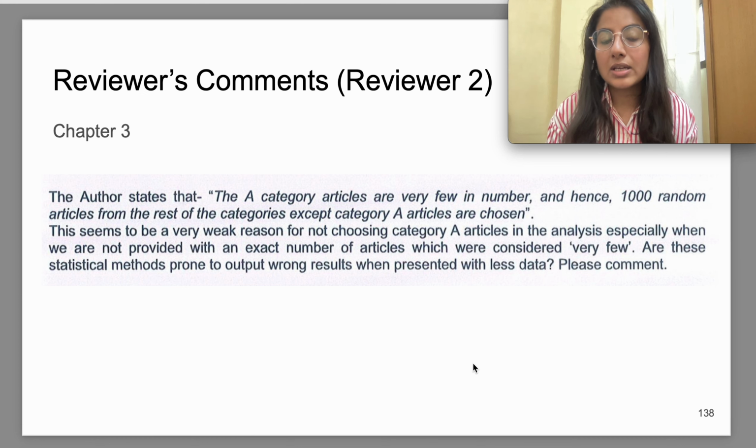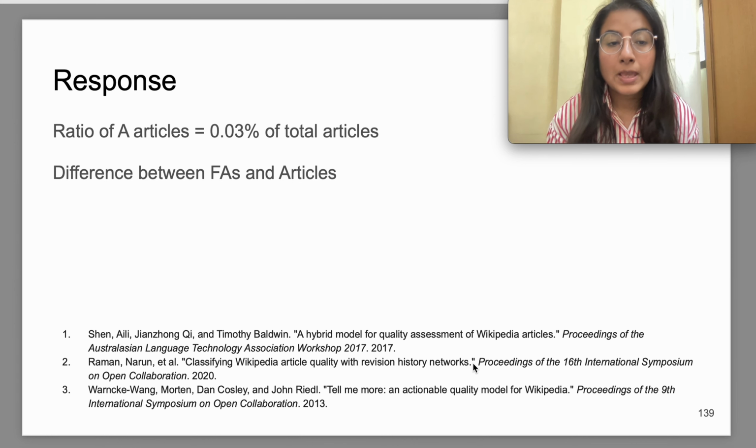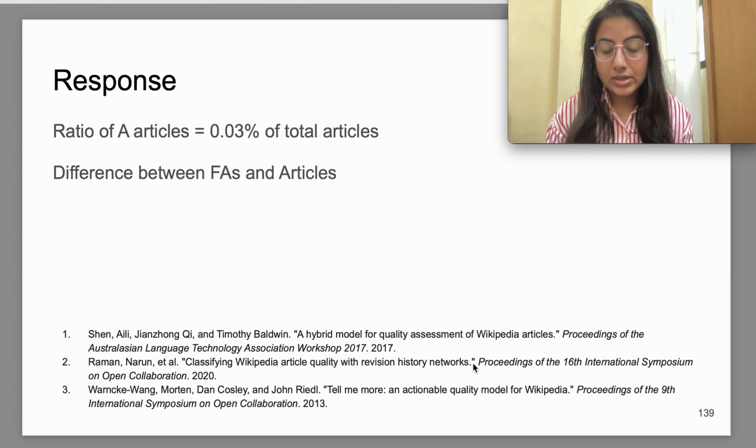Now moving towards the comments received from reviewer 2. In chapter 3, the reviewer says, the author states that the A category articles are very few in number, and hence 1000 random articles from the rest of the categories except category A articles are chosen. This seems to be a very weak reason for not choosing category A articles in the analysis. Are these statistical methods prone to output wrong results when presented with less data? Please comment. So we second the reviewer's concern on this point.